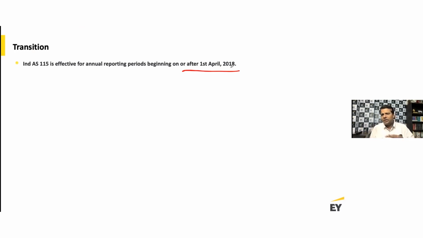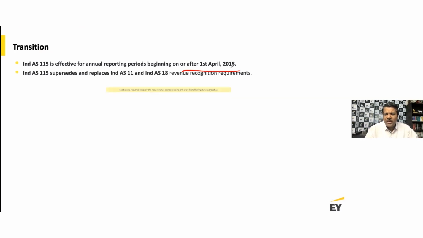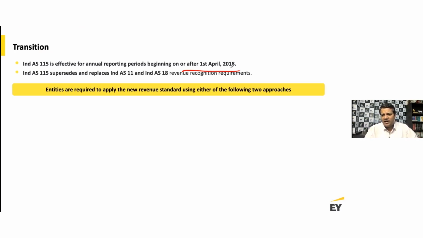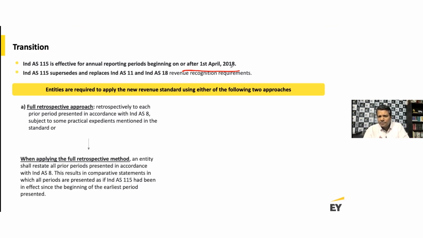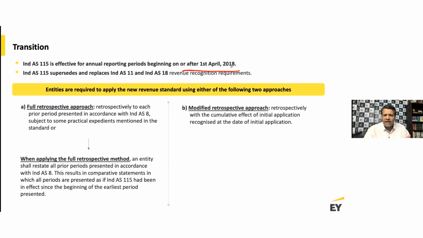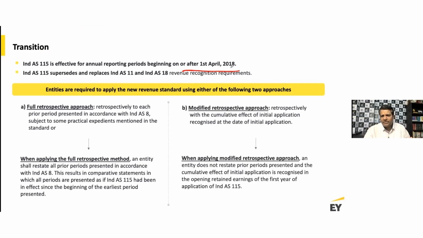No longer, because the companies have transitioned, but if you were to understand the transition rules, there are two ways the standard allowed you to transition from your existing GAAP to new GAAP. The two methods were the full retrospective approach and the modified retrospective approach. Right now, what's a full retrospective approach?